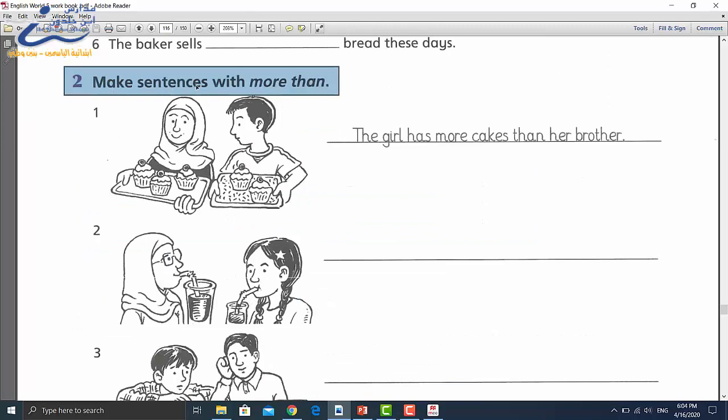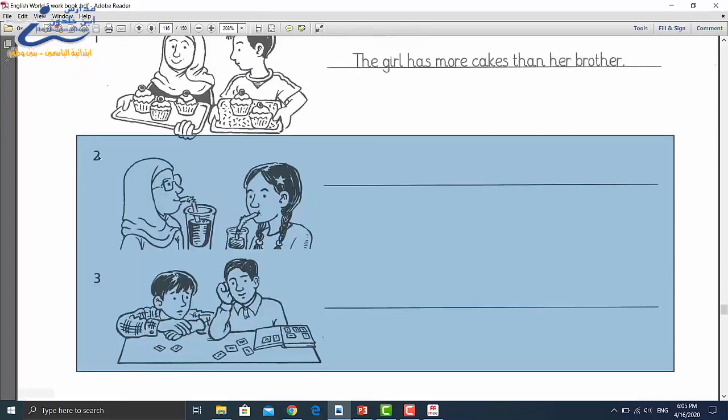Activity 2. Make sentences with more than. Look at picture number 1. The boy has 2 cakes and the girl has 3 cakes. So the girl has more cakes than her brother. Kindly complete number 2 and 3 as homework.